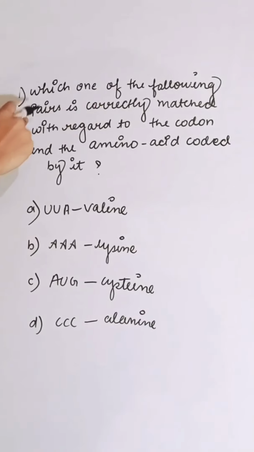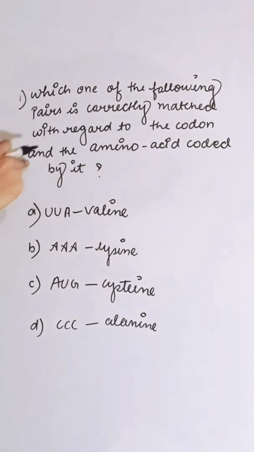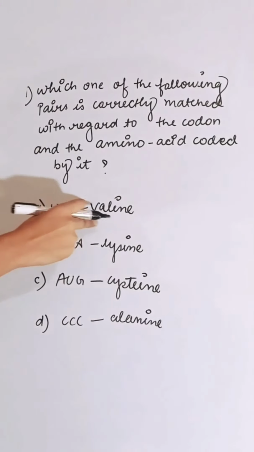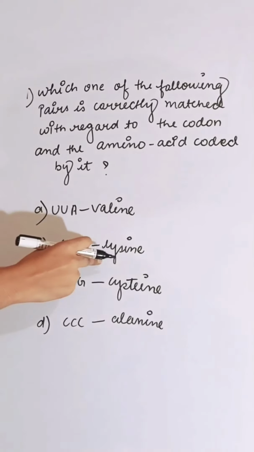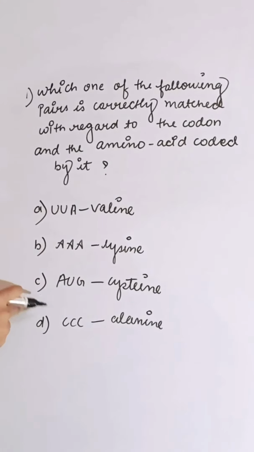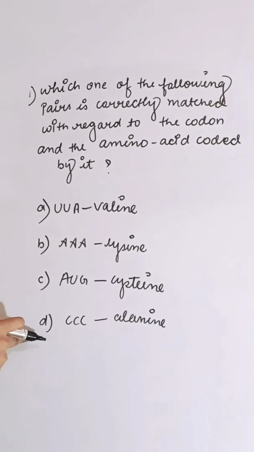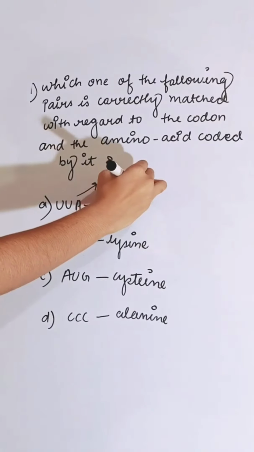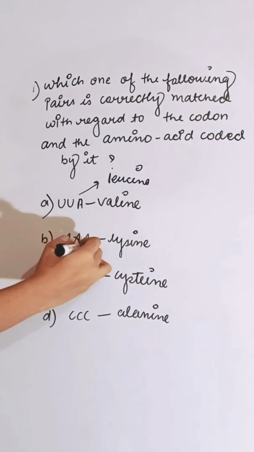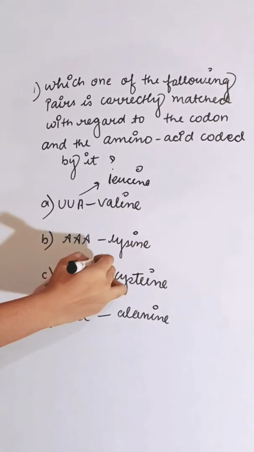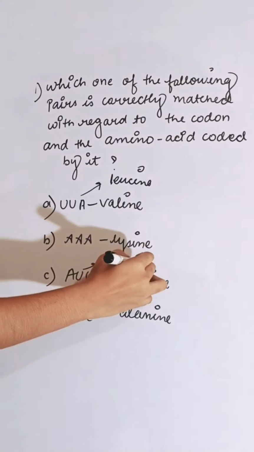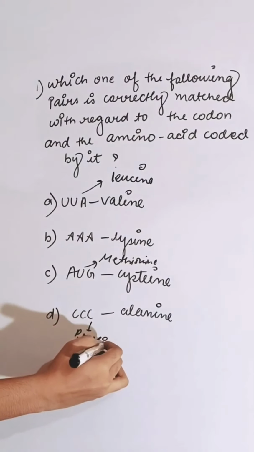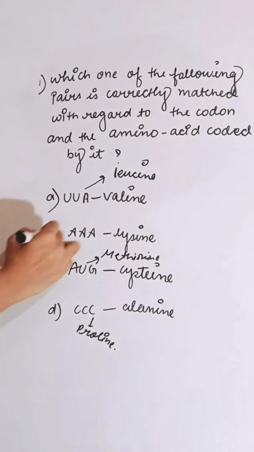Which one of the following pairs is correctly matched with regard to the codon and the amino acid coded by it? First option UUA valine, second is AAA lysine, third is AUG cysteine, and fourth is CCC alanine. UUA is coded for leucine, AAA is coded for lysine, AUG is coded for methionine, and CCC is coded for proline. So correct answer is B.